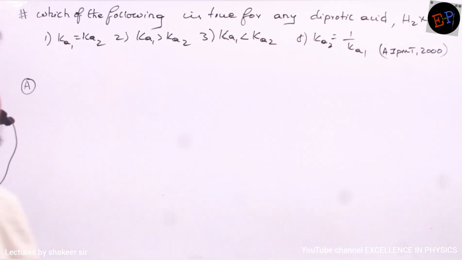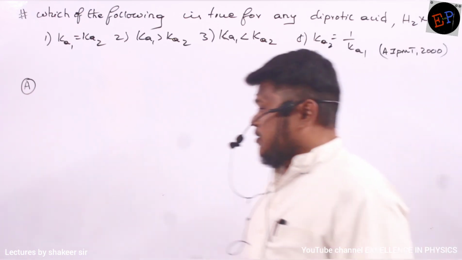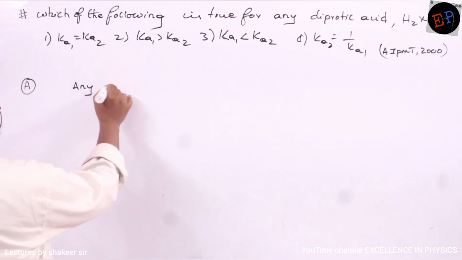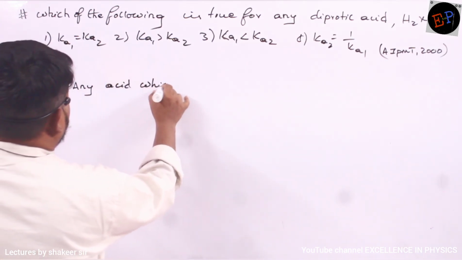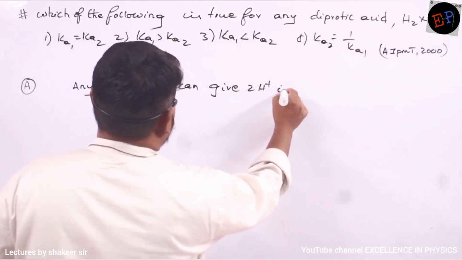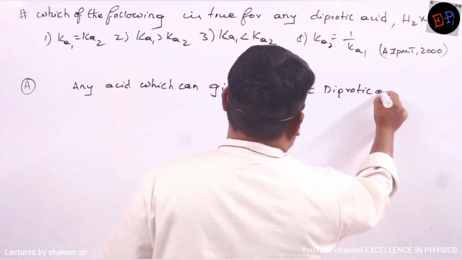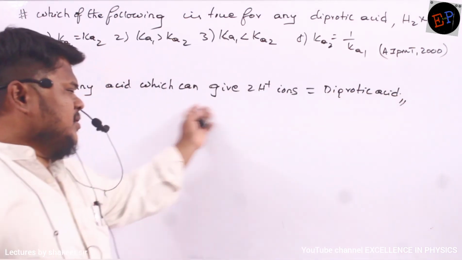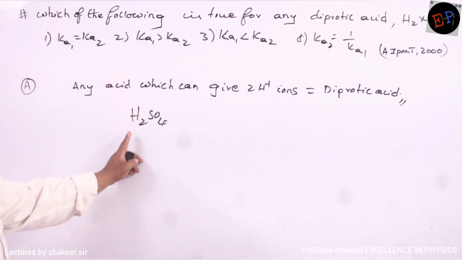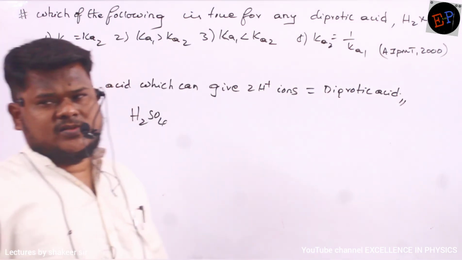Okay. So this is the next question. Now, which of the following is true for any diprotic acid? So what is meant by diprotic acid? Any acid which can give 2 H plus ions is called a diprotic acid. Are you able to understand? So for example, if you take H2SO4, this is a diprotic acid, no? This can give 2 H plus ions. And HCl can give only 1 H plus ion, so it is not a diprotic acid.